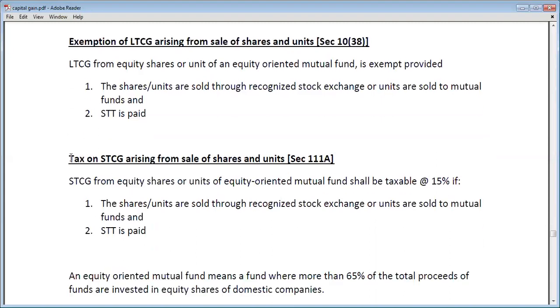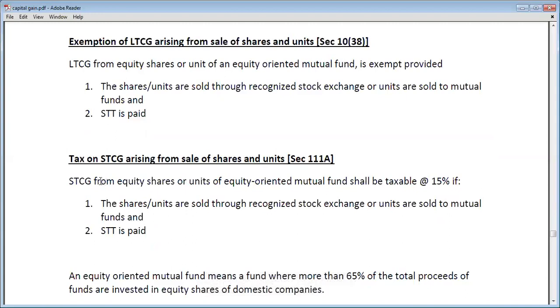The next provision is tax on STCG arising from sale of shares and units. Section 111A: STCG from equity shares or units of equity-oriented mutual funds shall be taxable at the rate of 15% if the shares and units are sold through a recognized stock exchange or units are sold to mutual funds and STT is paid.